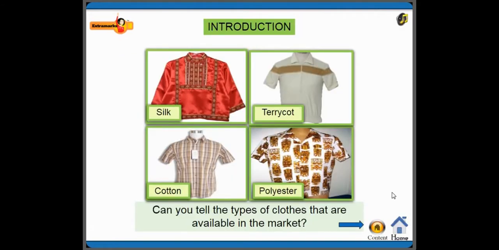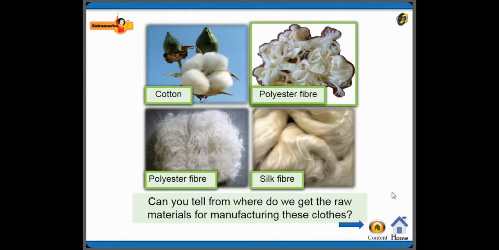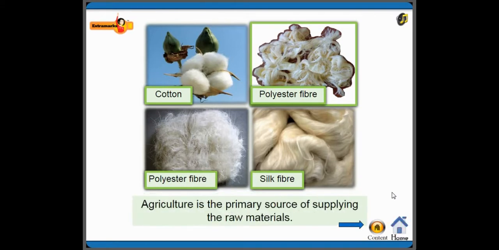Shall we start? Yes. See, in this picture, you can see different types of dresses, isn't it? The materials are very different. The first one silk, the second one terracotta and cotton, and the last one is polyester. Can you tell the type of clothes that are available in the market? Maximum, all the types of cloth will be available, isn't it? Yes.